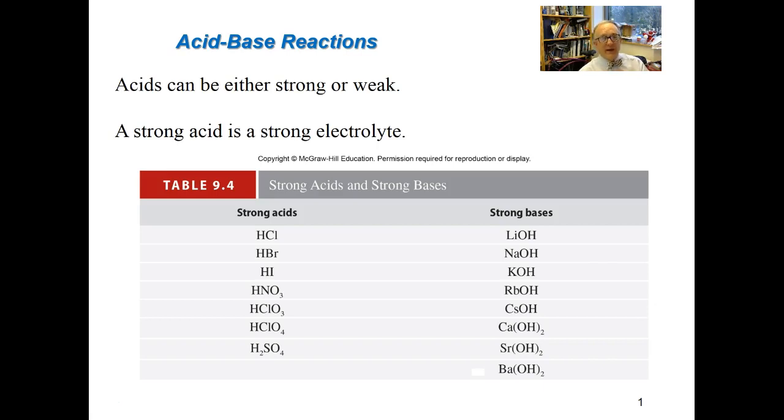Hydrochloric acid, hydrobromic acid, hydroiodic acid, nitric, chloric, perchloric, and sulfuric acid. 7 strong acids. You also need to memorize these strong bases. They're basically the 1A and 2A hydroxides, the alkali metal hydroxides and the alkaline earth hydroxides. So the 1A hydroxides: lithium, sodium, potassium, rubidium, cesium hydroxide, and then the 2A hydroxides of calcium hydroxide, strontium hydroxide, and barium hydroxide. Memorize those.